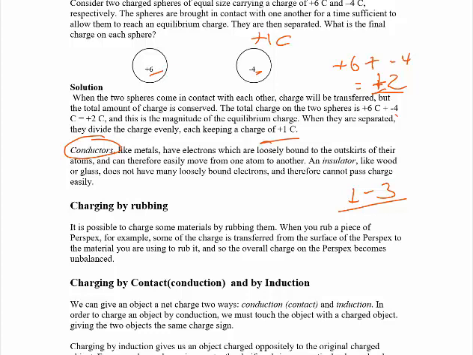Therefore, this free electron moves from one point to another. Because of this free electron, these metals or conductors conduct electricity well. And the other thing is insulators.